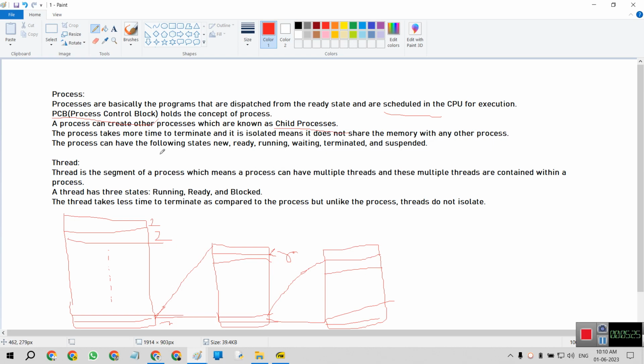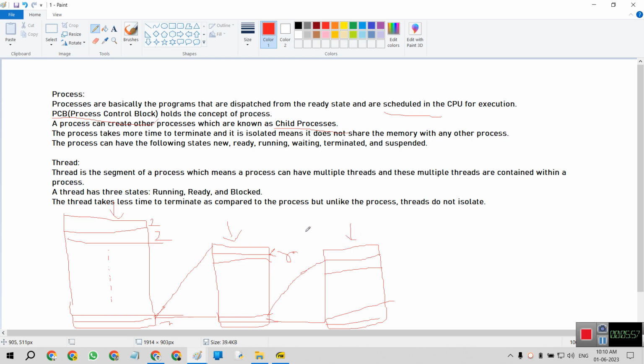So a process takes more time to terminate, and it's isolated, which means it does not share memory with any other process. For example, this line discusses what happens if we terminate a process. Because this is the parent process, this is the sub-parent process, and this is the child of the sub-parent process.